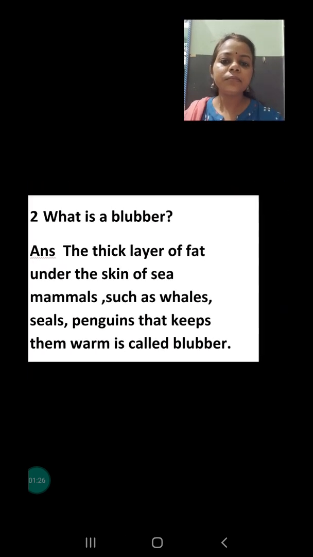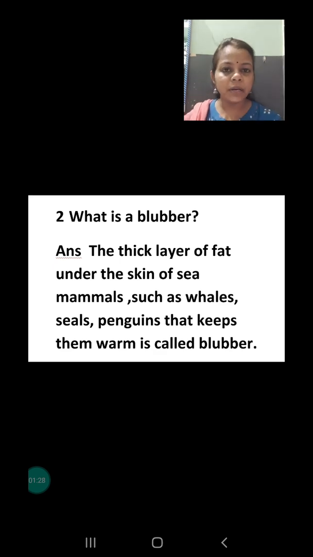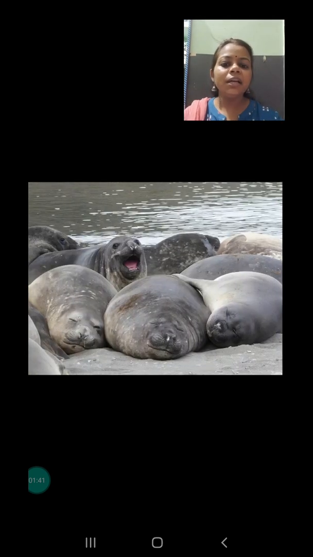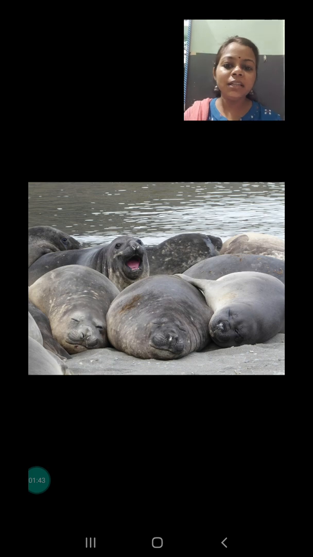Our next question is, what is blubber? I have already explained. Blubber is the thick layer of fat which is present under the skin, and it keeps the animal's body warm during the winter, especially in mammals. As you are seeing here, these are seals, and you can easily see the thick layer of fat under the skin.